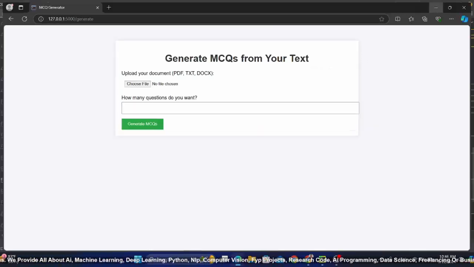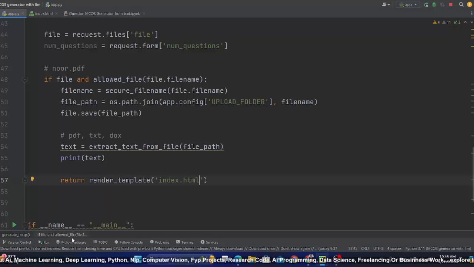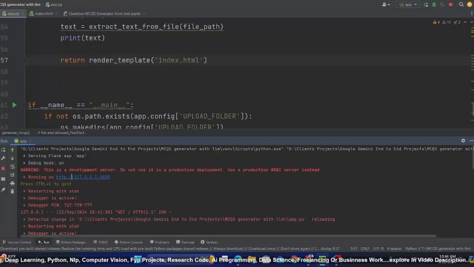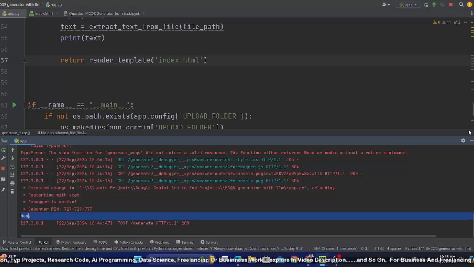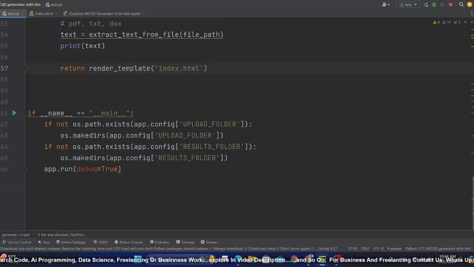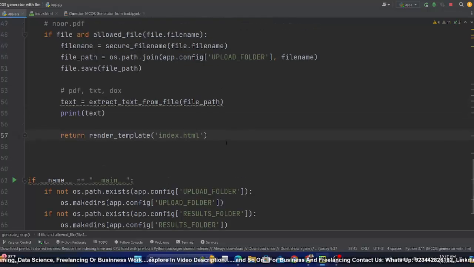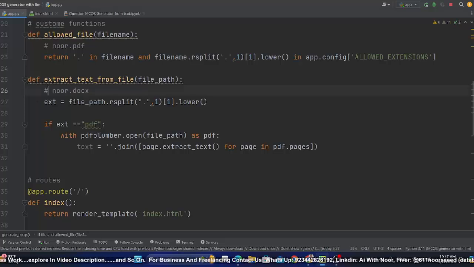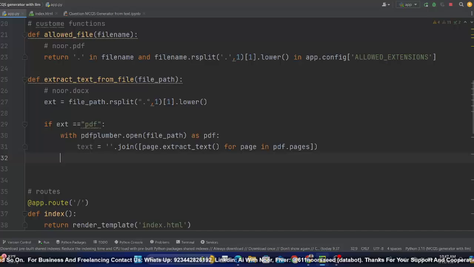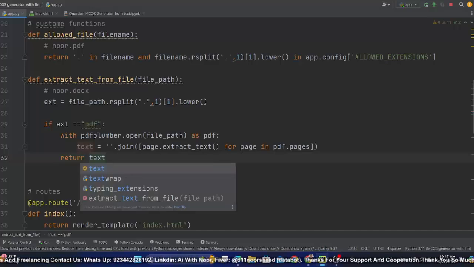Okay, so it's run. Now let's go to the console because we have printed the text. If I go to console, we are not getting any text. Okay, because we didn't return any text from this function, so apologize for that. I will return the text.